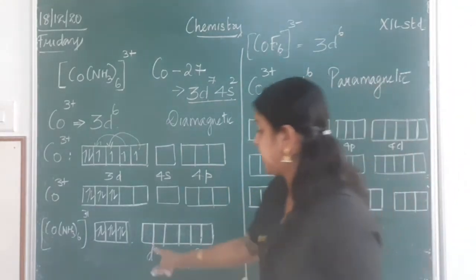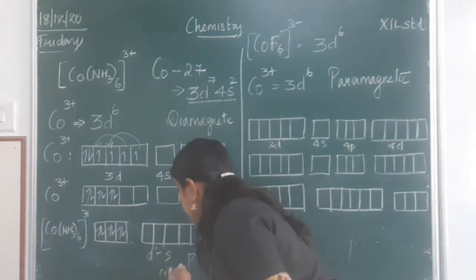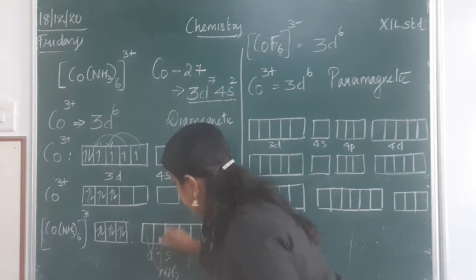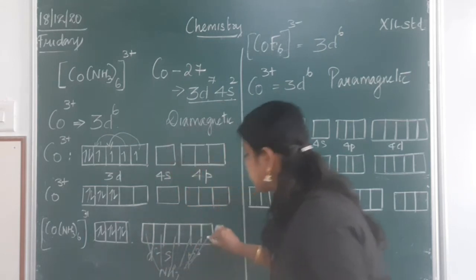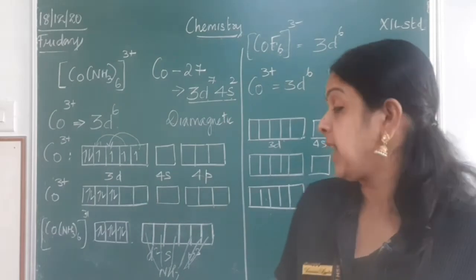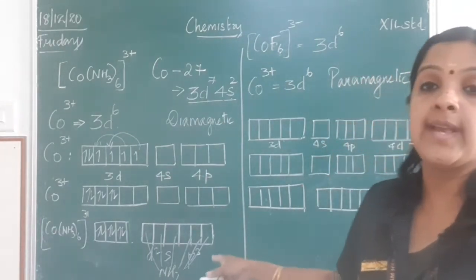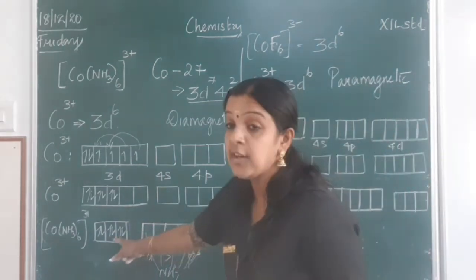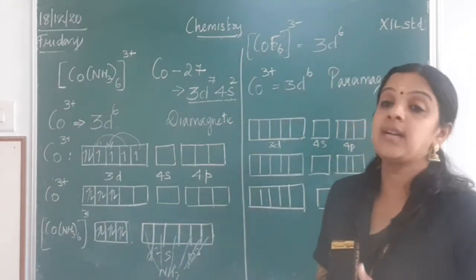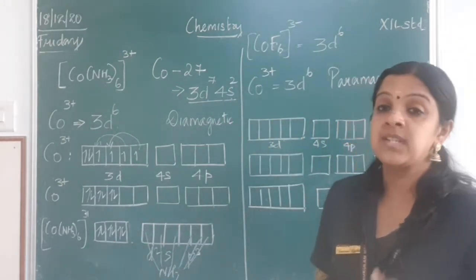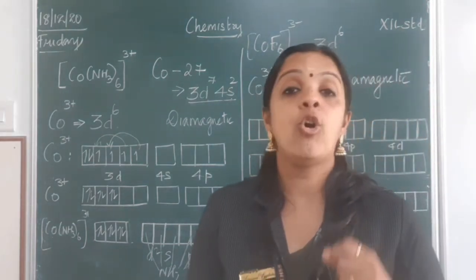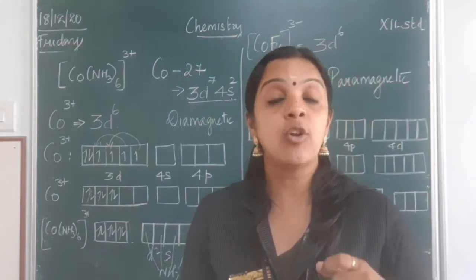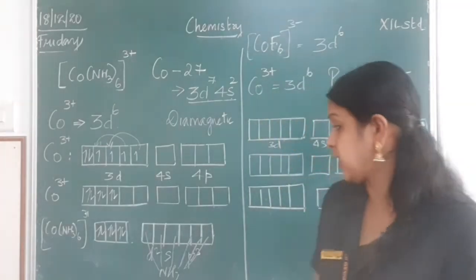So, now all this ammonia will be giving a pair of electrons to the central metal atom and forms a d2sp3 hybridization. Since the inner orbital is taking part in the hybridization, it forms a low spin complex, or we also call it an inner orbital hybridization.